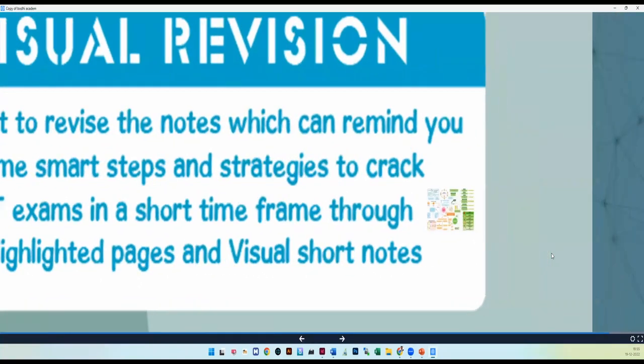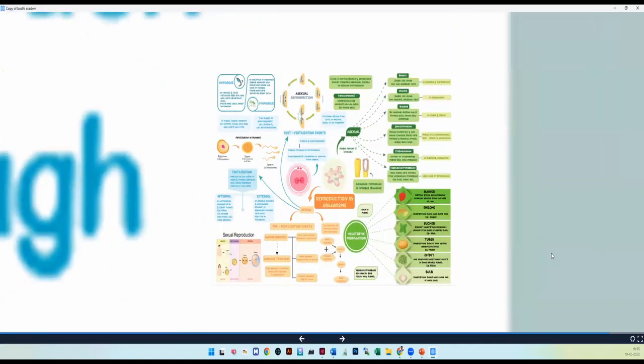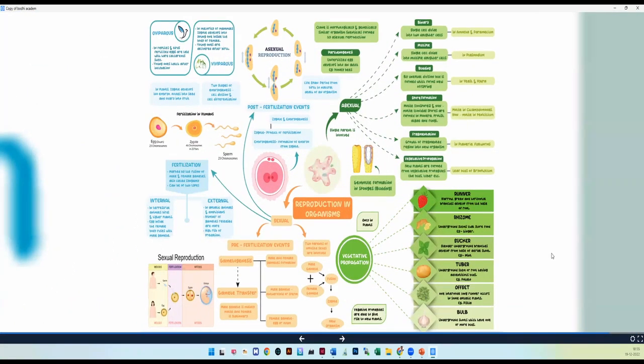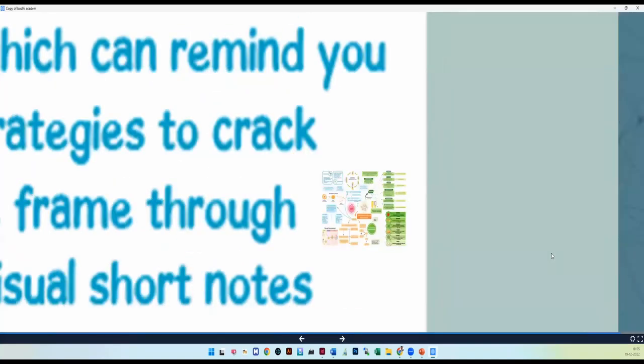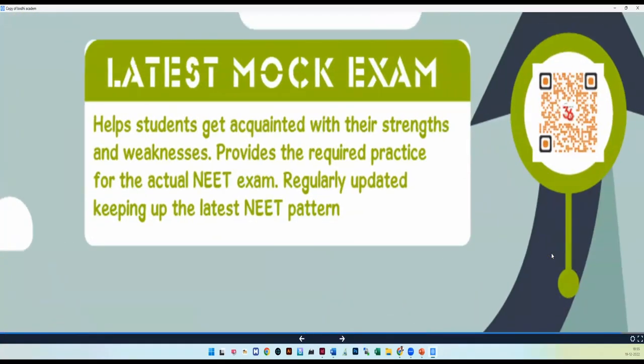For example, I'm giving you reproduction in organisms. In reproduction in organisms, all the important points are covered on a single page. So you will understand very clearly how to revise your syllabus for the NEET examination or JEE examination. So this is your step 4. And finally, step 5. Step 5 is the latest mock exam.